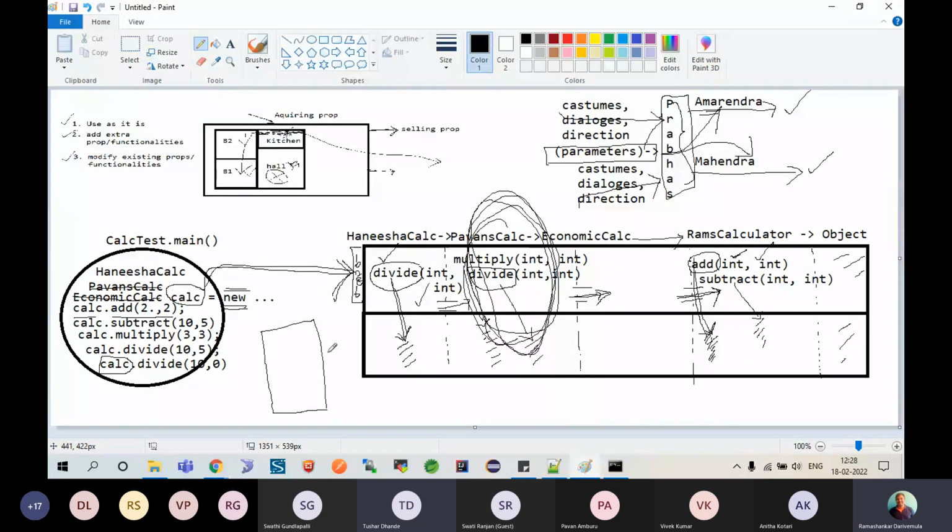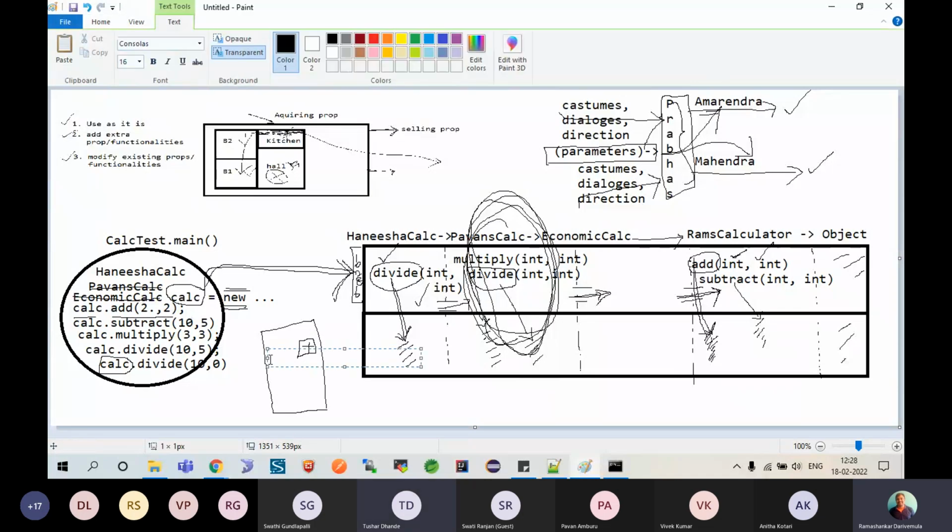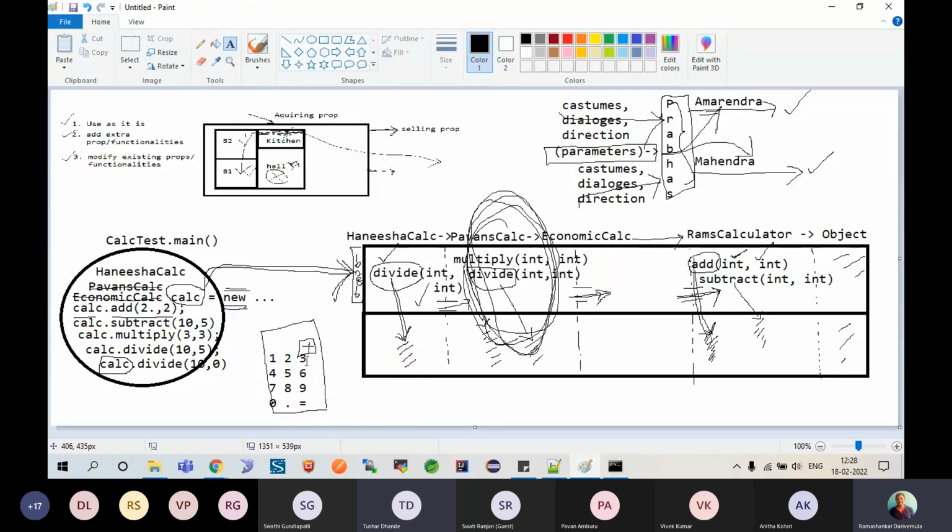There is a symbol called plus. Do I have different plus symbols for different kinds of inputs? I mean to say, I have 1, 2, 3, and then I have 4, 5, 6, I have 7, 8, 9, and then I have 0, and then there is a dot, and there is an equals to symbol.